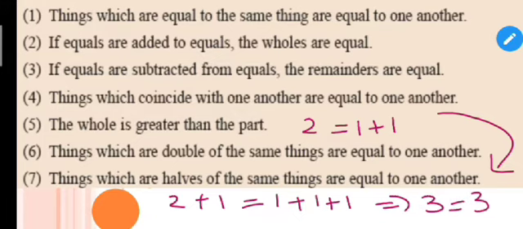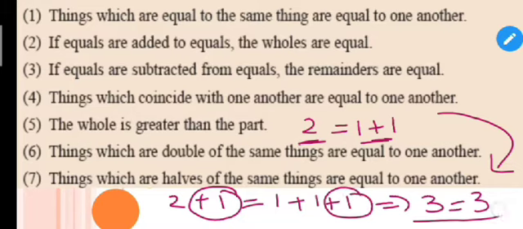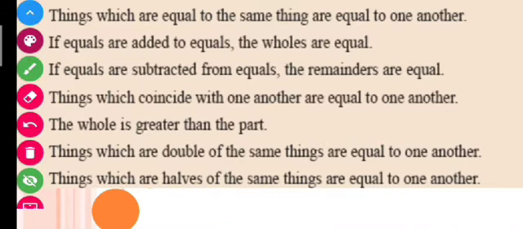This is the same as this axiom. It is saying that if I add equals to equals, like 2 is equal to 2, and I add the same thing, plus 1 here and plus 1 here, again I will get the same result. This is what I have to tell you.